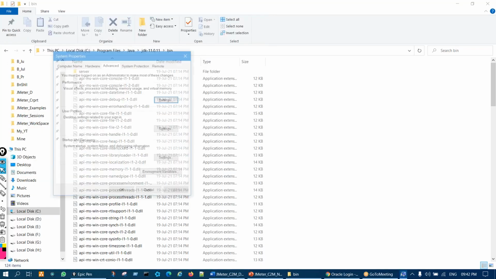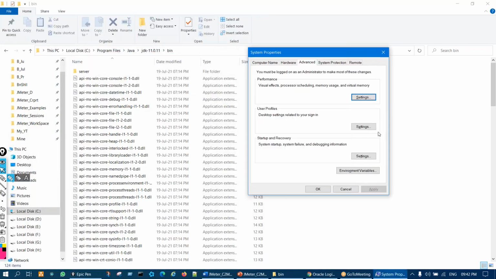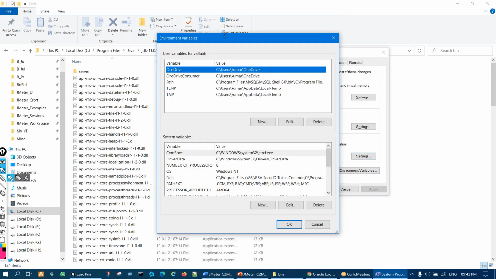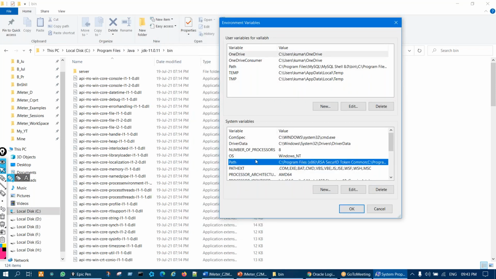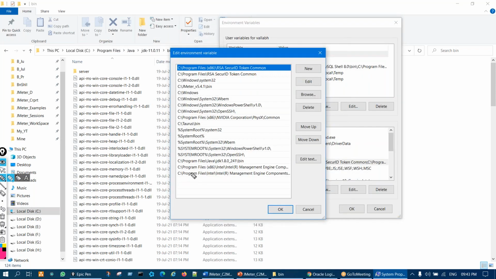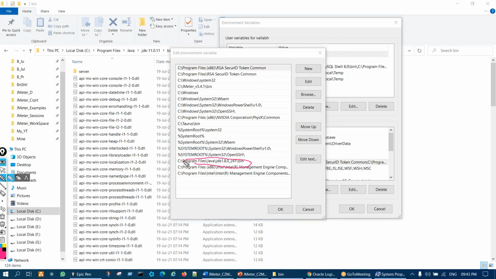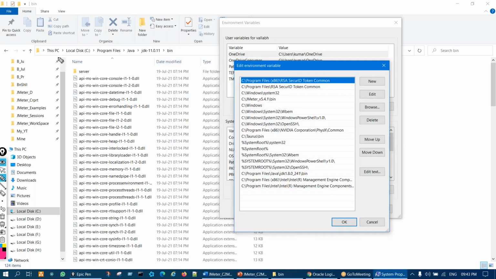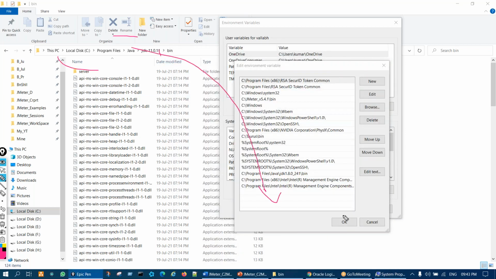Go to environment variable, same, go to the path here. Click on edit. From here you remove the information about Java 8, and you put the path for Java 11, and then click on okay, okay. So after clicking okay, okay, you will be using Java 11.